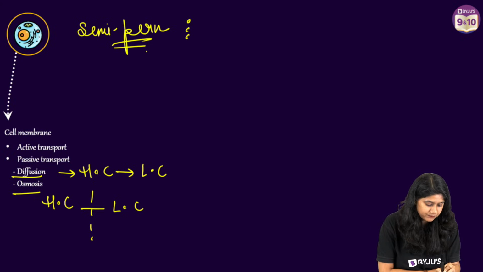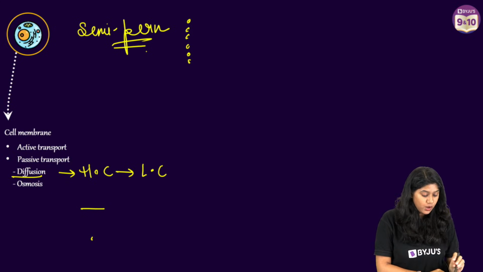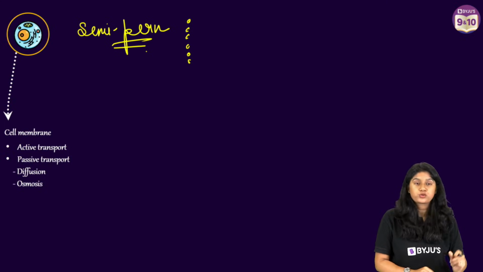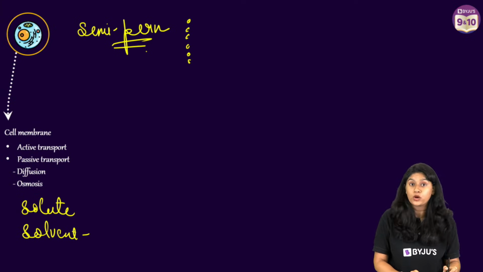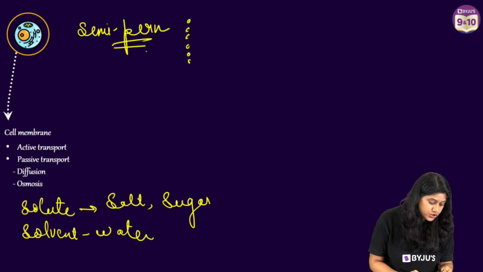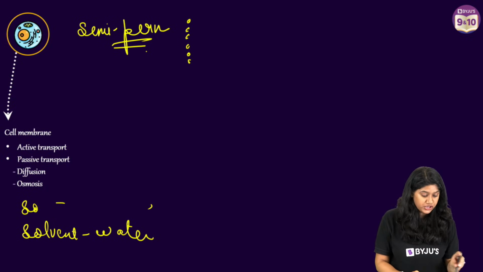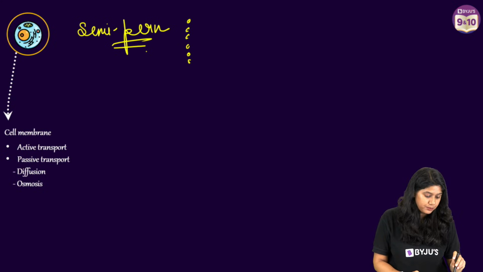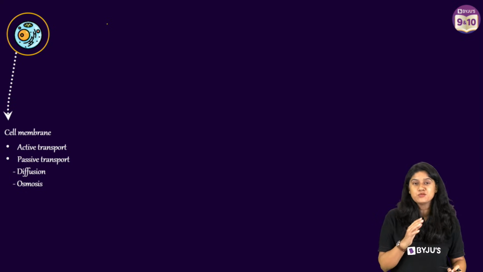So in the case of osmosis, the water molecules will be able to move through it, based upon the solute and solvent concentration. The solvent, of course, is the water, and the solute could be salt or sugar. When we add these into the water, the concentration changes, and if we have a membrane, we'll see the movement happening.